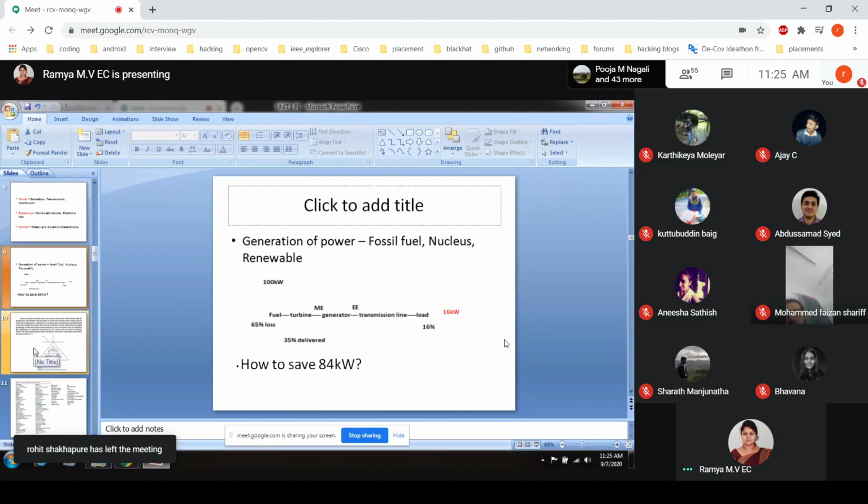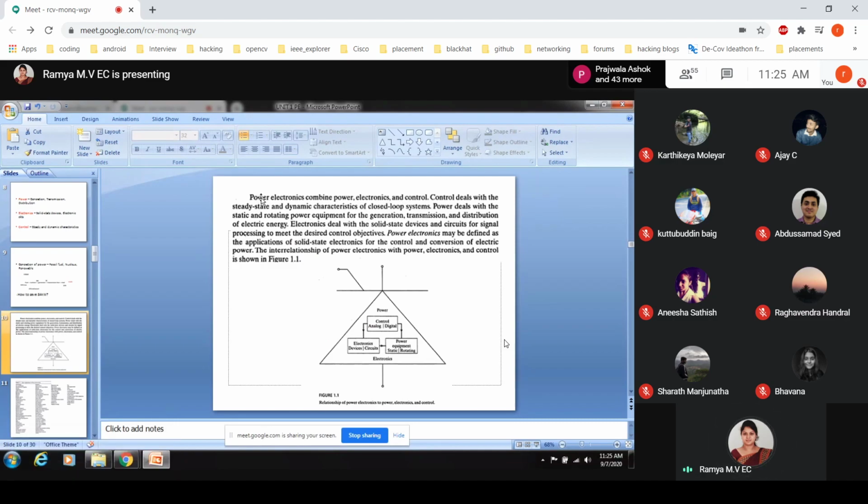So that is what I was telling in the previous class, as a definition. Power electronics combines power, electronics and control. Control deals with the steady state and dynamic characteristics of closed loop systems. Power deals with static and rotating power equipment for the generation, transmission, and distribution of electrical energy.